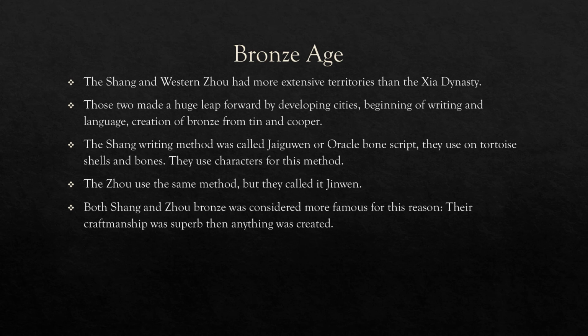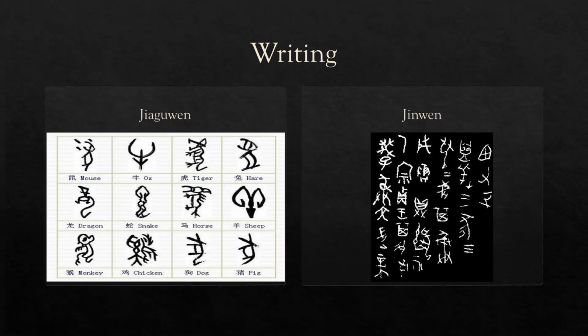The next slide will show you the type of writing they did. On the left, you see the Jiaguwen Chinese by the Shang. They look like animals, and they show the few steps of how they became the Jinwen, which the Western Zhou created. As you see, now they look more like the Chinese language. They are considered the first step to modern civilization in China.